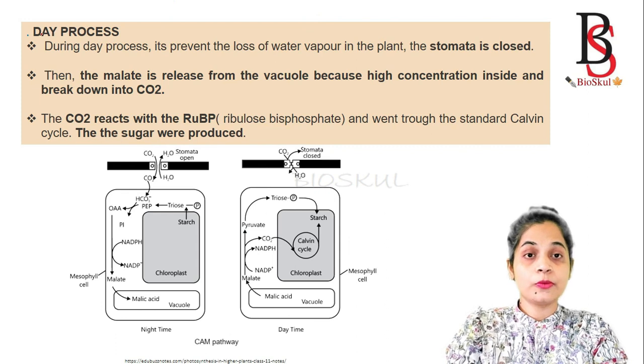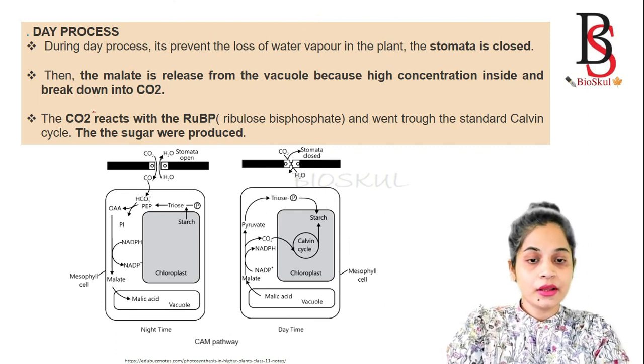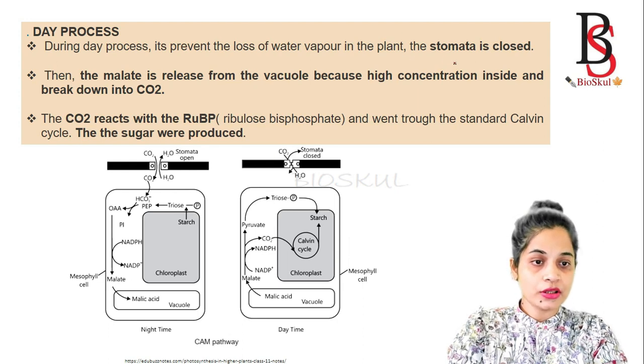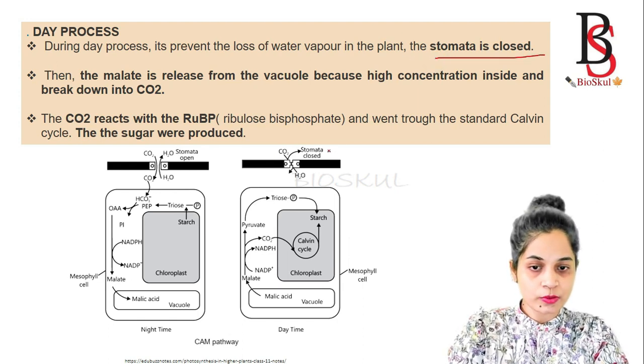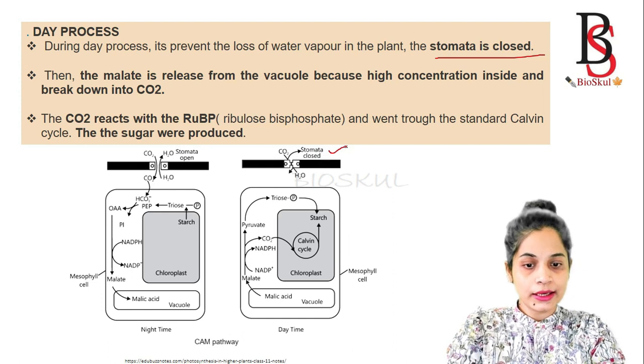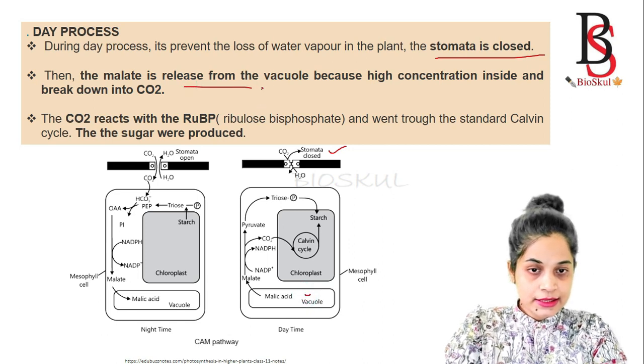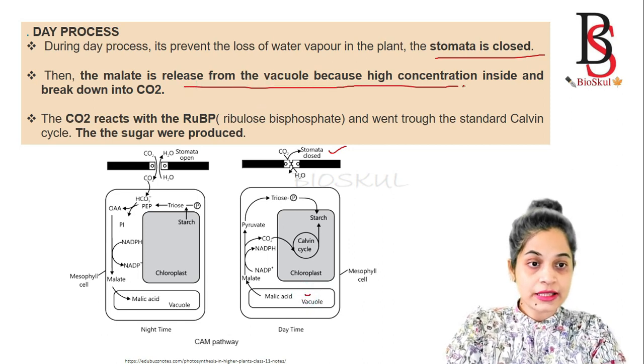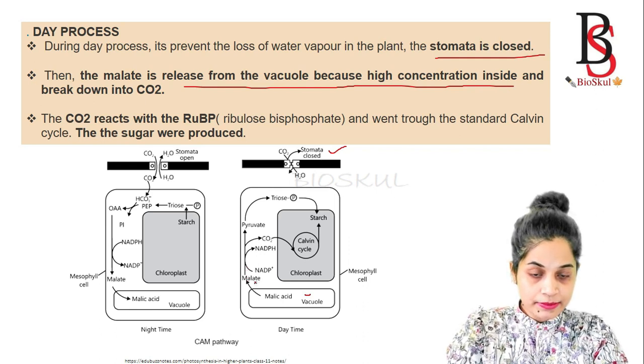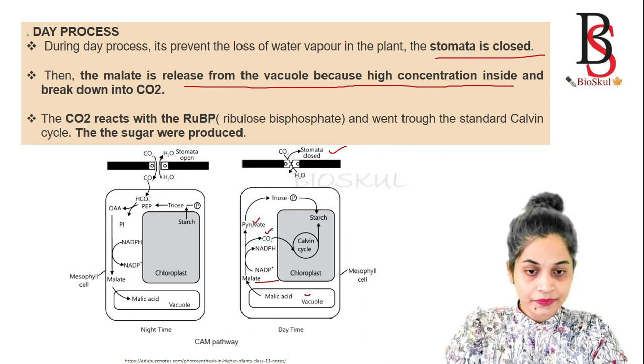Now we'll see the processes during the daytime. During the daytime, in order to prevent the loss of water, the stomata is closed. The malic acid which is stored in the vacuole is released from the vacuole because of its high concentration inside, and then the malate is broken down into pyruvate and carbon dioxide. Pyruvate is a 3-carbon compound.